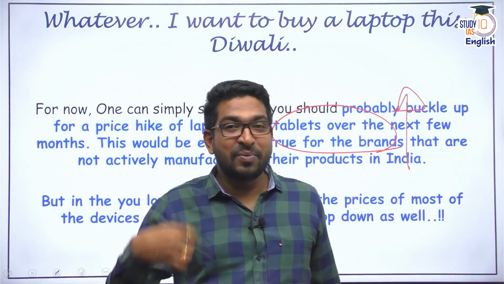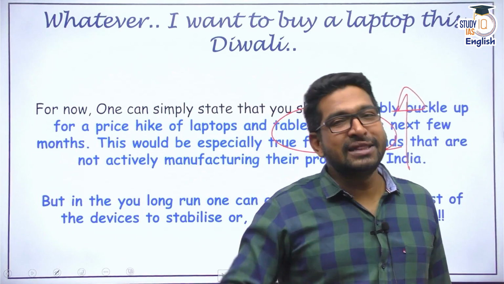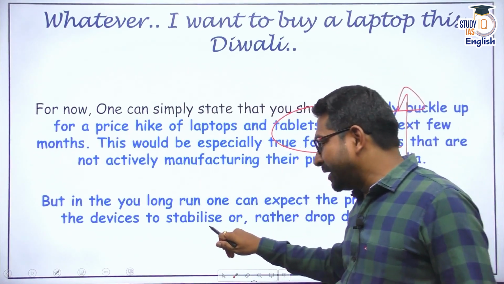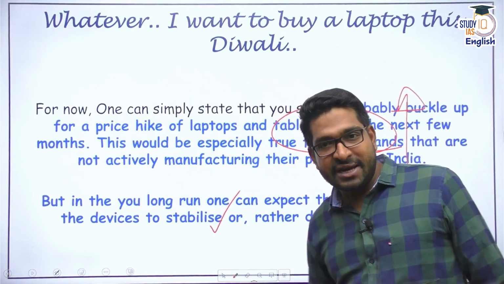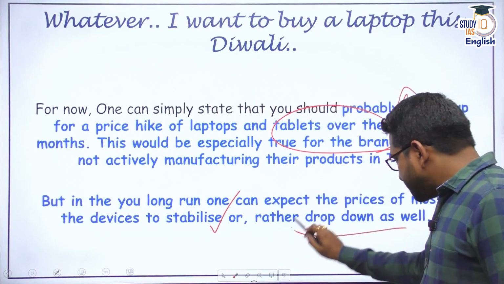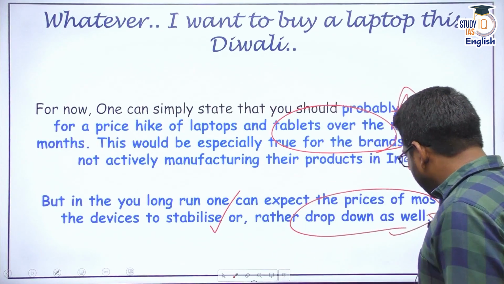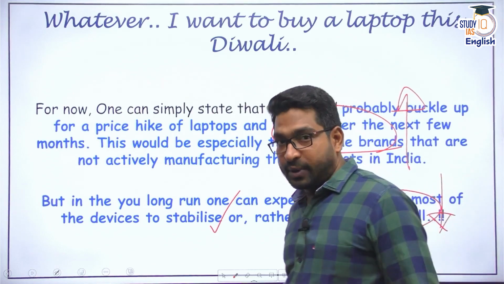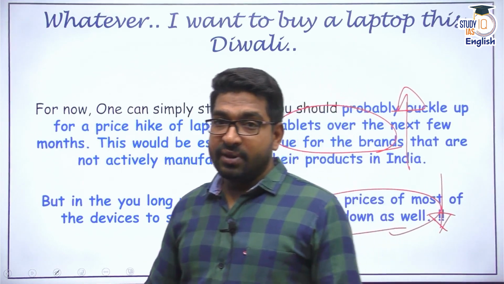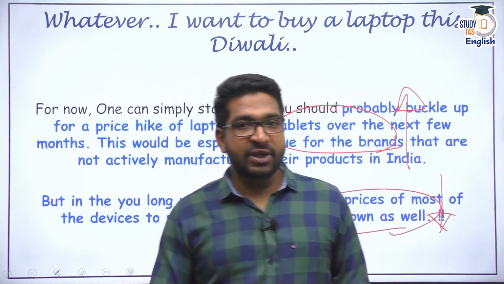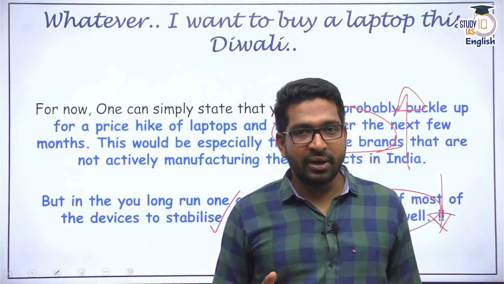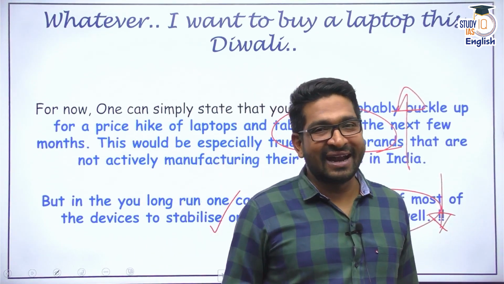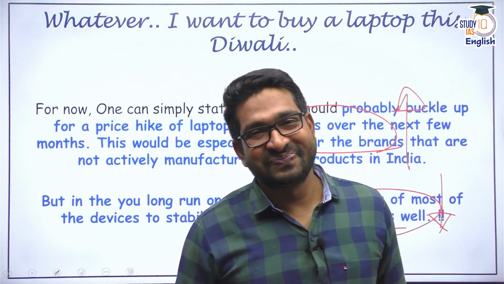So after November, the prices might increase. But in the long run, it would be very beneficial for India as a whole. Prices will stabilize for sure, and we might see a drop in prices in future. Because if it is made in India, then we might expect the prices to be lower. That's the basic thought. Clear?